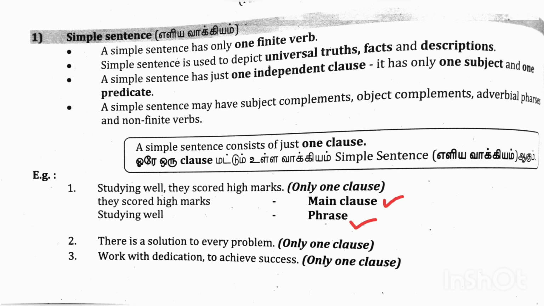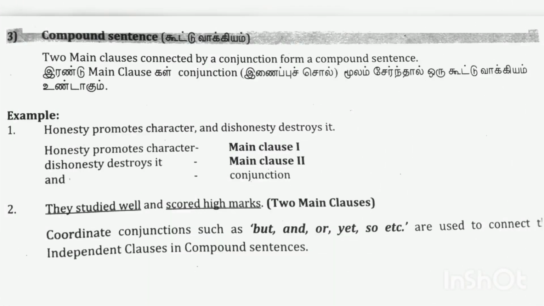Now let me give you some examples. Studying well, they scored high marks. They scored high marks is the main clause here, and studying well is a phrase. Now let's see what a compound sentence is. Two main clauses connected by a conjunction form a compound sentence. Example: honesty promotes character and dishonesty destroys it. Here, honesty promotes character is main clause 1, dishonesty destroys it is main clause 2, and 'and' is the conjunction.